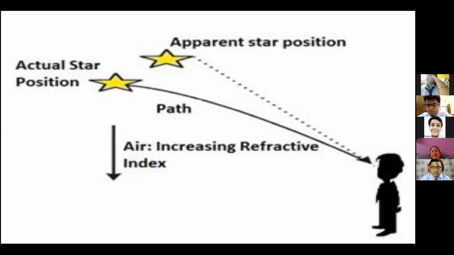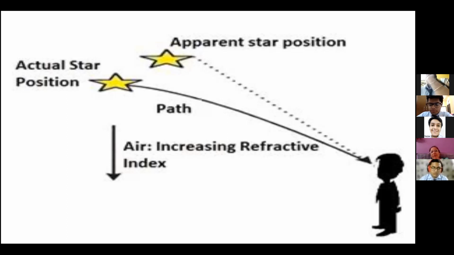So when light travels from these stars which are out of our galaxy, it suffers atmospheric refraction because the refractive index, or you can simply say the density of the atmosphere, is increasing as soon as it comes near to the earth. All of you know it is increasing. Only earth has an atmosphere around it. The rest of the planets do not. So far we have this theory only, that we don't have atmosphere around the other planets. Only earth has a suitable atmosphere. So density is also higher.